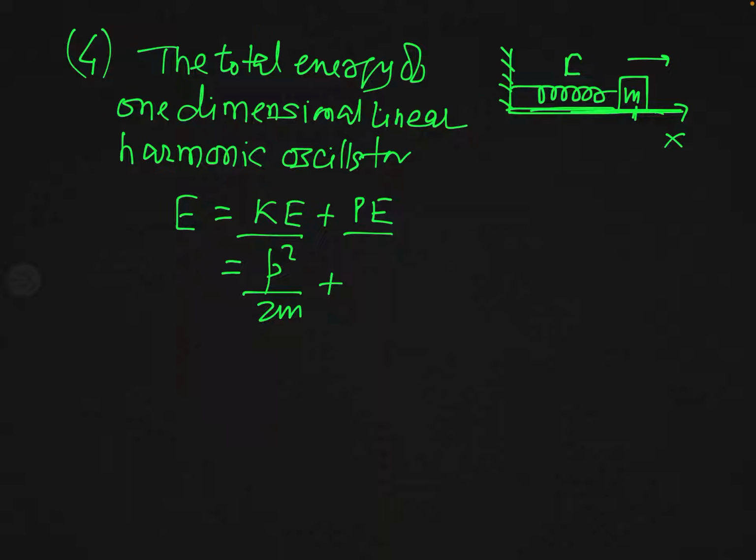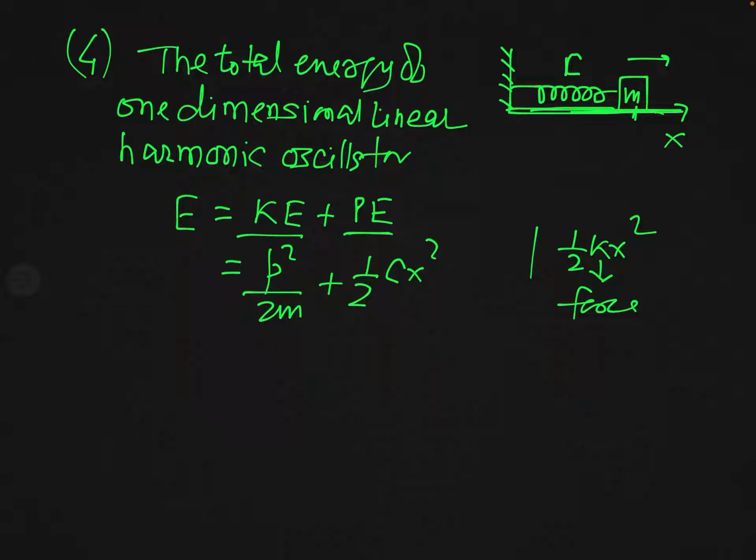And what is potential energy? To get the potential energy of this system, you must remember the formula for elastic potential energy of a stressed spring. And you know that is given by half cx square. Actually, normally we write half kx square, where k is called the force constant.